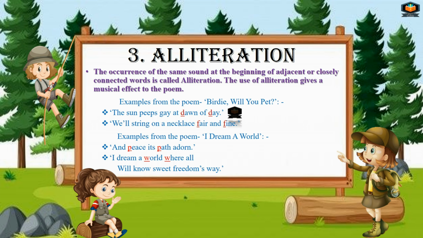Now examples from I Dream a World. "And peace its path adorn." Here we have the P sound repeated two times in this line. This is alliteration. "I dream a world where all will know sweet freedom's way." Here we have the W sound repeated in these lines. So this is also alliteration. Here we have the W sound repeated in adjacent words. Adjacent means one after the other. So these are some examples of alliteration.